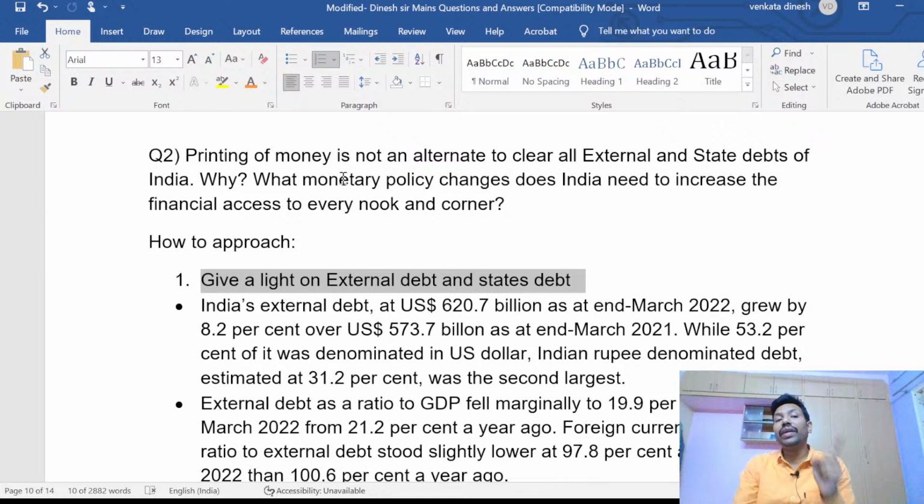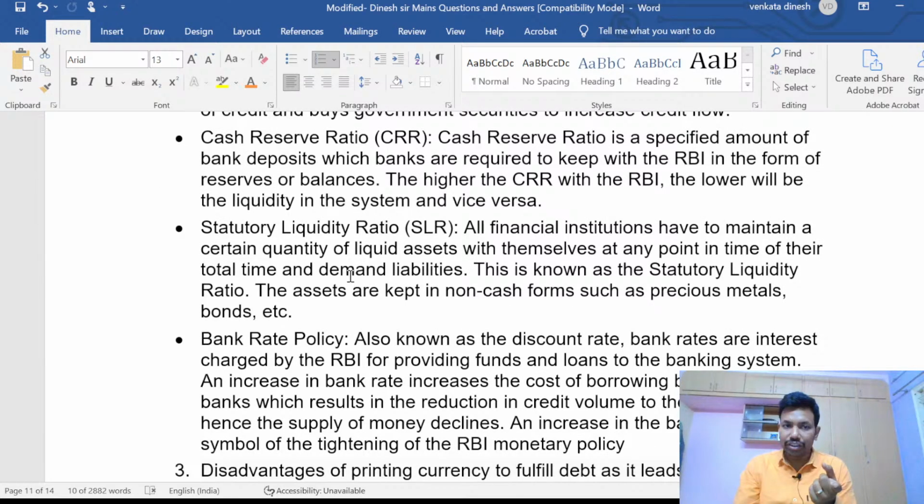And in monetary policy, open market operations is one important thing. Cash reserve ratio, this is definitions, right? Bank rate policy, right? These are the few definitions. You can get it in the Ramesh Singh book. I have taken it from the Ramesh Singh book. I am openly saying that, right? You can use Ramesh Singh book or Datt and Sundaram book or Wikipedia or economic survey. Wherever you will find the same definitions. But you should know what should be mentioned. You don't even need to mention the complete explanation in your exam. Open market operations, CRR, SLR, bank rate, repo rate, reverse repo rate, you can mention like that.